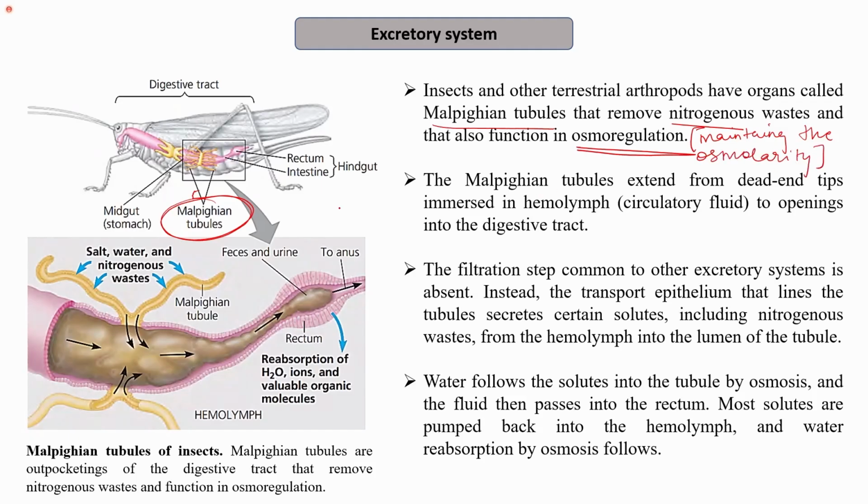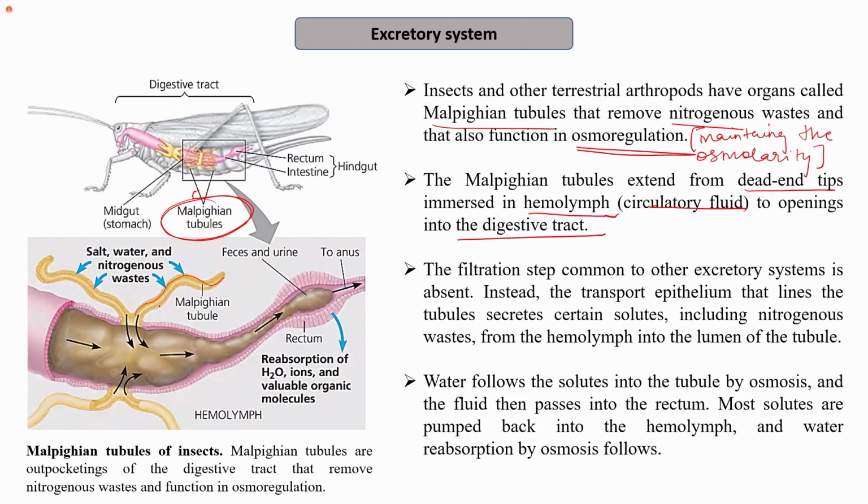So we can see in the detailed, zoomed in figure, that the Malpighian tubules extend from the dead end tips immersed in the hemolymph, which is the circulatory fluid, to the openings into the digestive tract. So these are the Malpighian tubules, and you can see that they have the linings. So this is the epithelium lining.